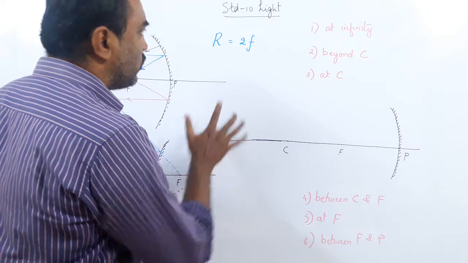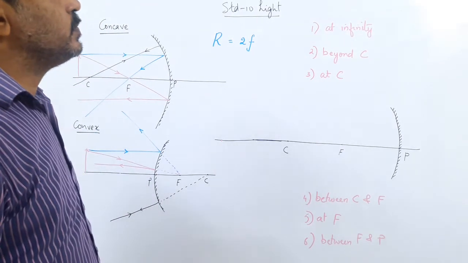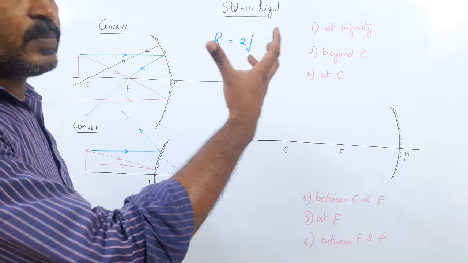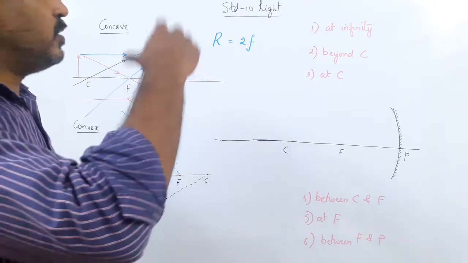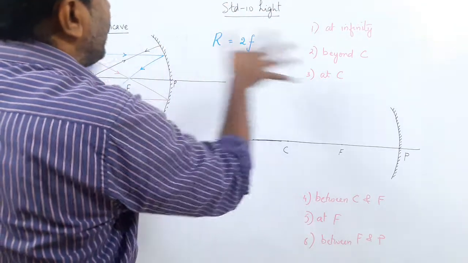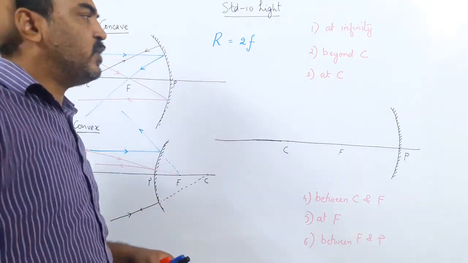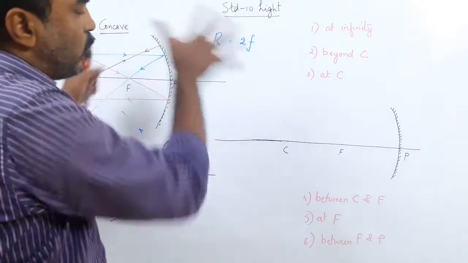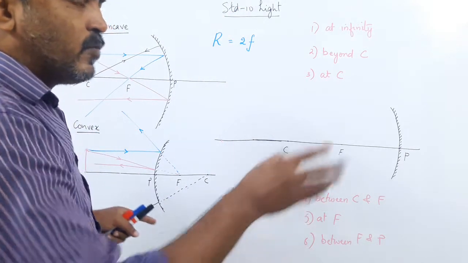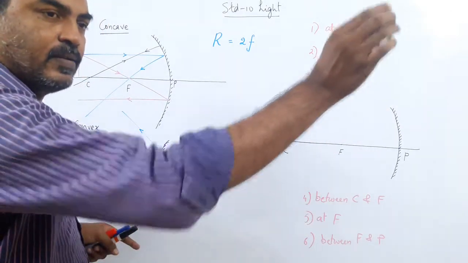So, first case is at infinity. What happens at infinity? Suppose you take the sun. The sun is round in shape and very, very far away. It gives out light in all directions. But when you open a small space in the window, you know the sunbeams are coming inside.